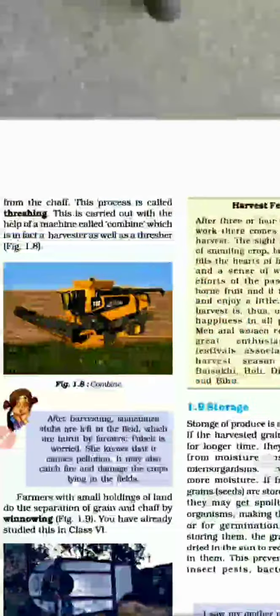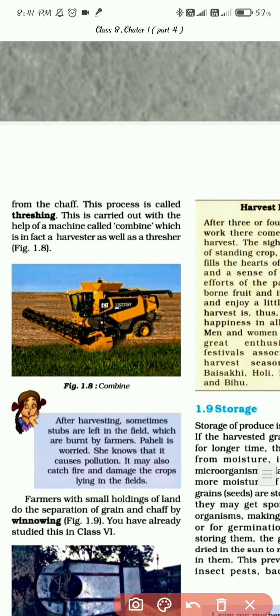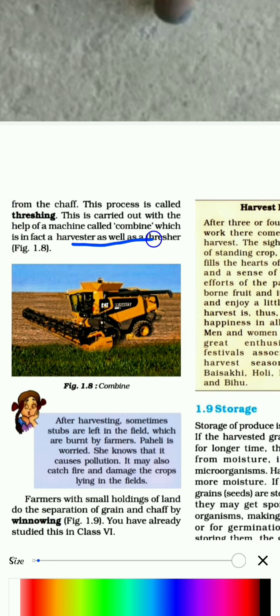So the name of the machine is a combine. This combine machine is used for two things: to harvest as well as to thresh, so it works as a harvester and as a thresher. After harvesting,